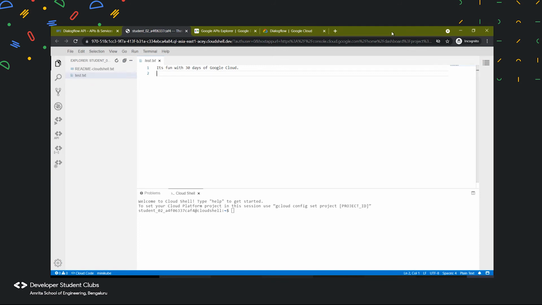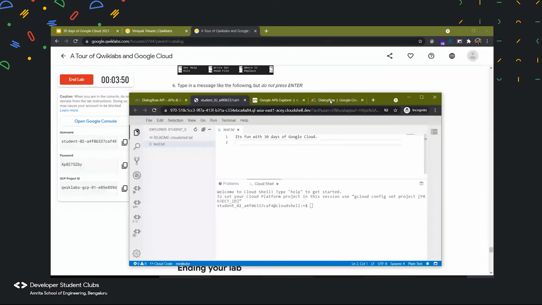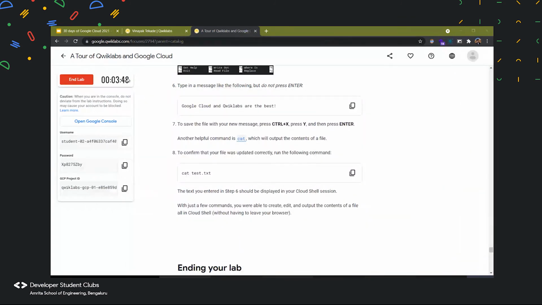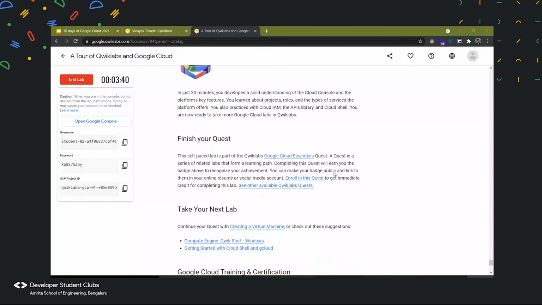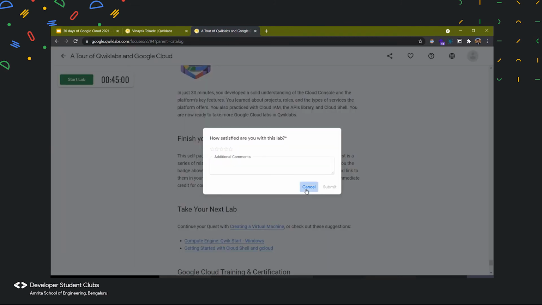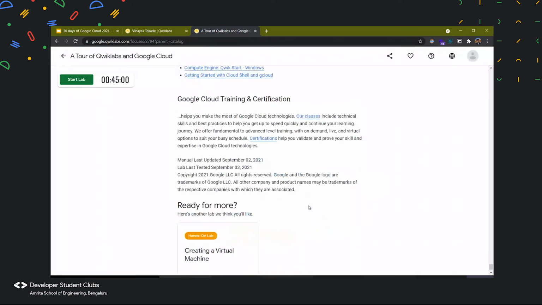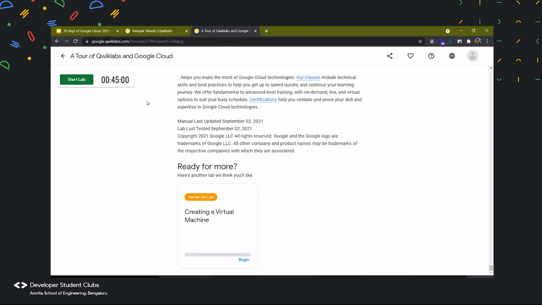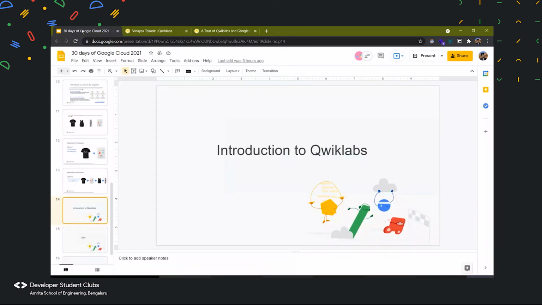And that is it about this lab session which we had, a tour of Quick Labs and Google Cloud. We learned how Quick Labs and Google Cloud work together, right? And that is it. To end your lab, we can simply click on the End Lab button, and it will remove all our access to our cloud project. And that is it about a tour of Quick Labs and Google Cloud.